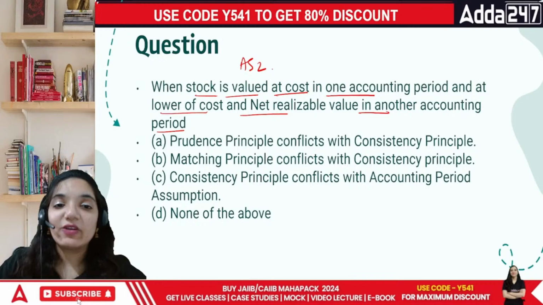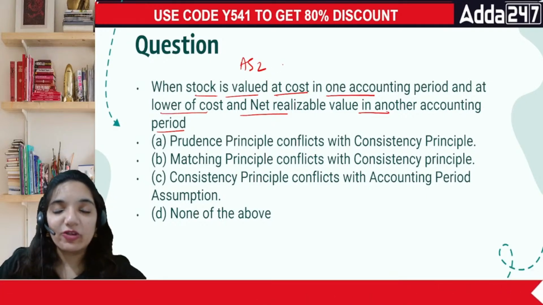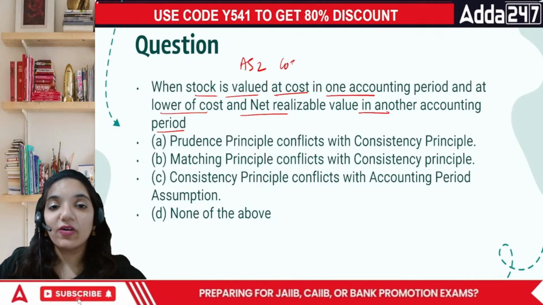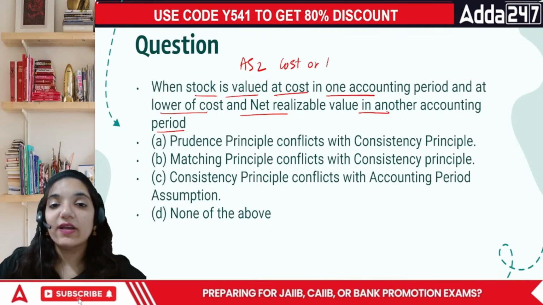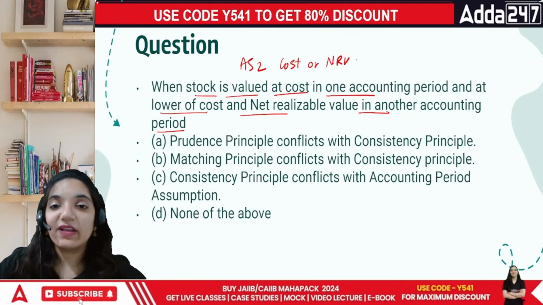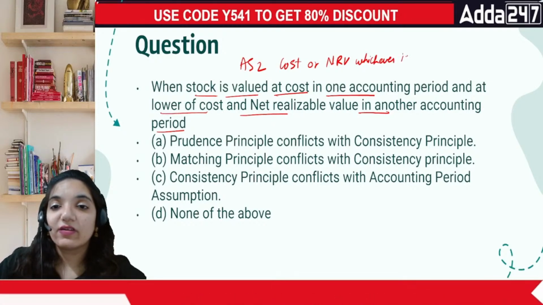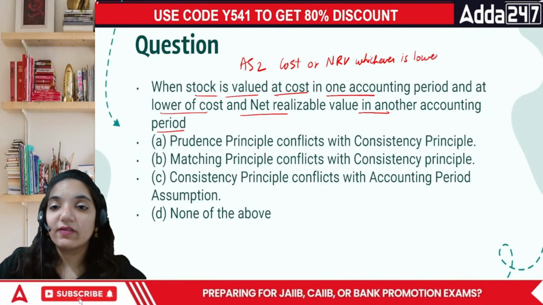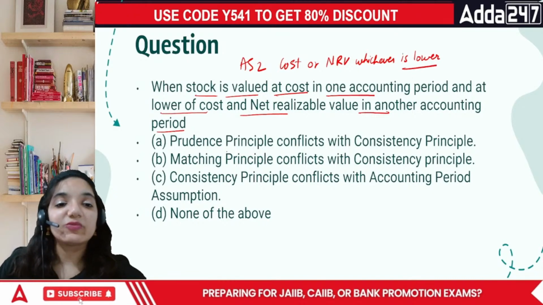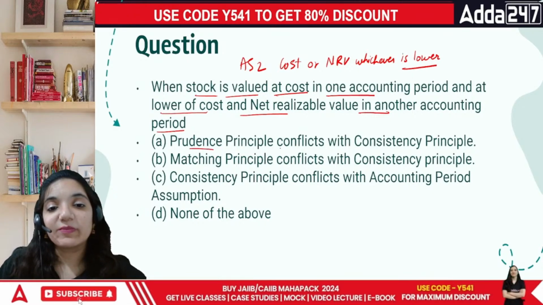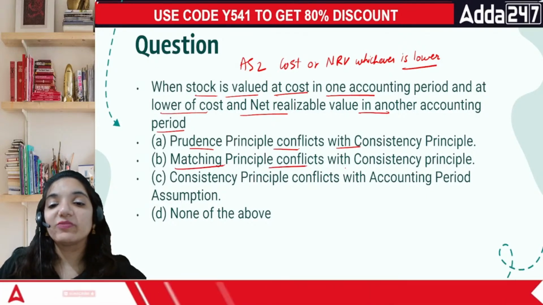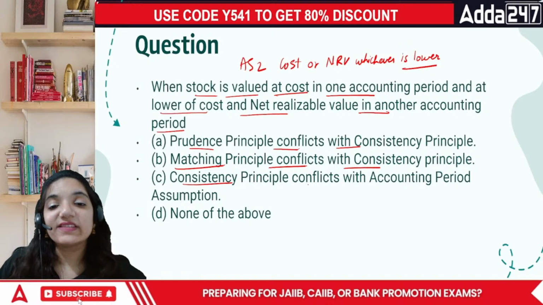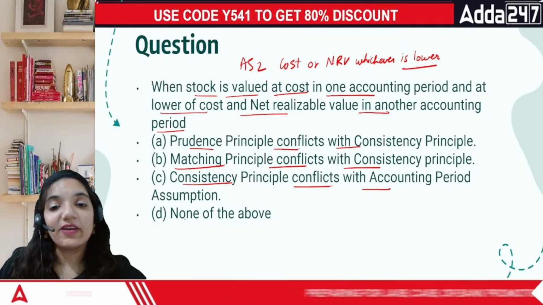Under AS 2, valuation of inventory, we have cost or net realizable value, whichever is lower. So in this case, prudence principle conflicts with consistency principle, matching principle conflicts with consistency, consistency conflicts with accounting period, or none of the above.